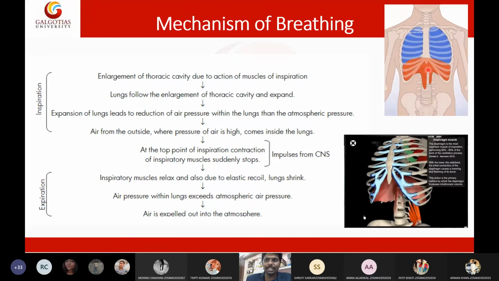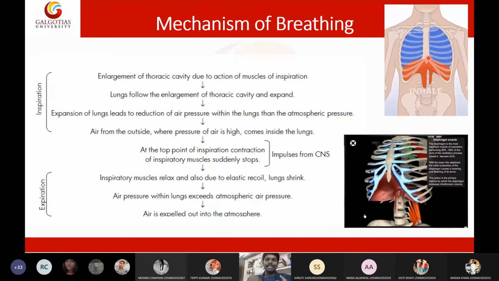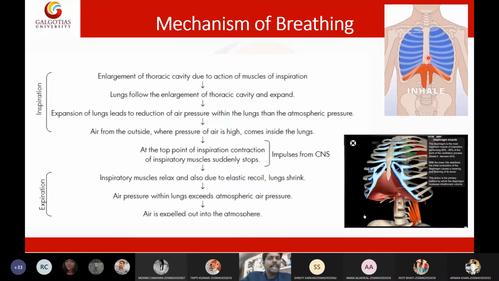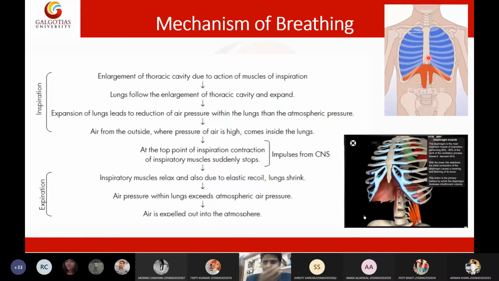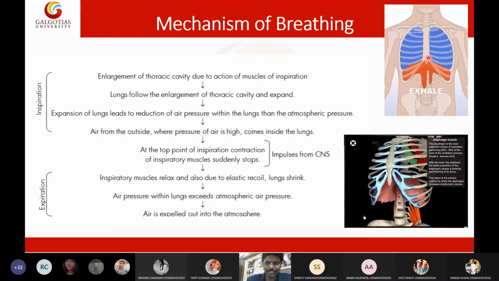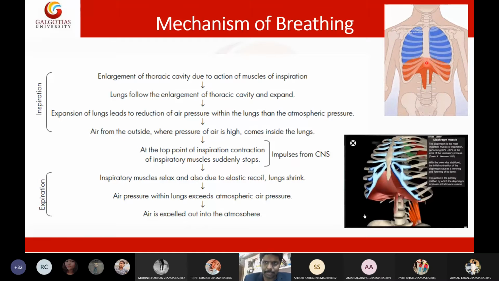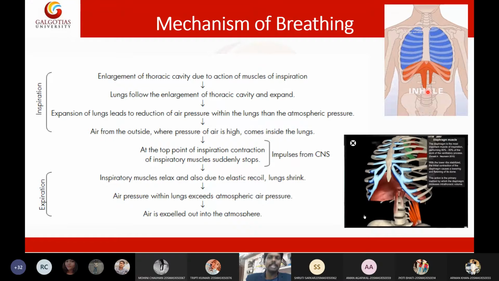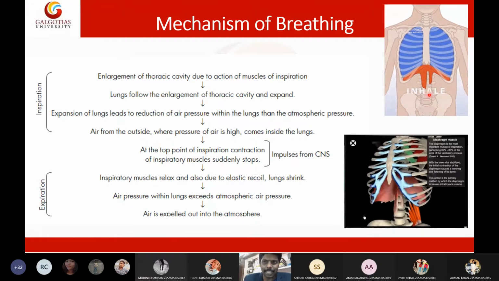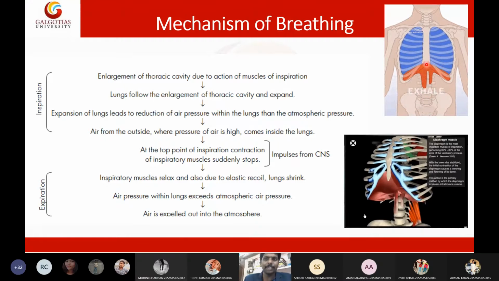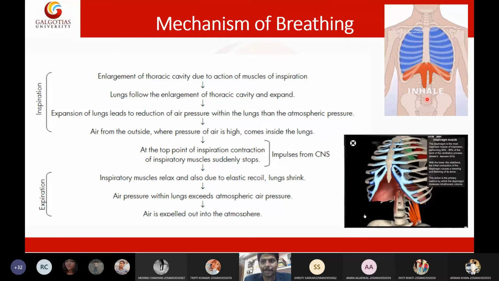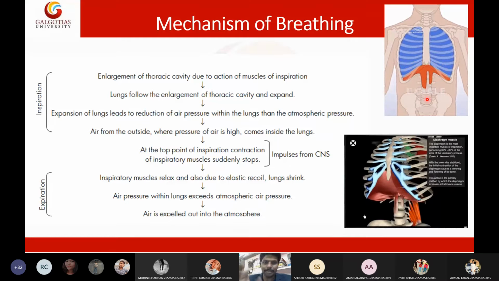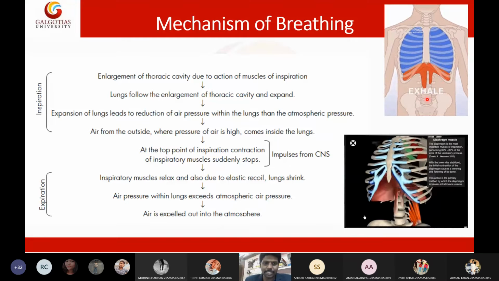So that is the mechanism of breathing, students. When the diaphragm contracts, we inhale the air, and when the diaphragm relaxes, we exhale the air. That is what is shown in this diagram, and we are trying to explain this phenomenon verbally, step by step.